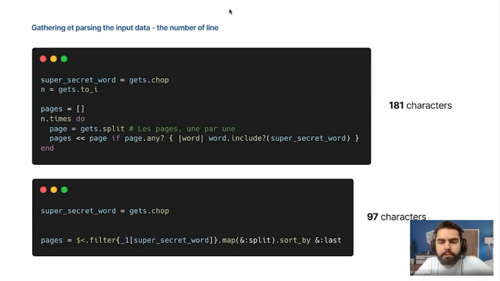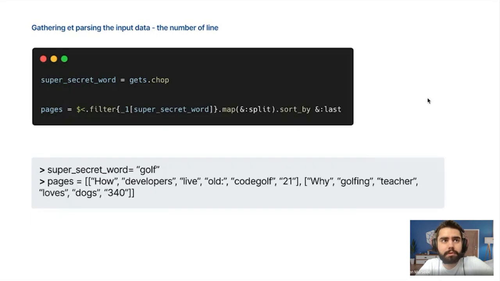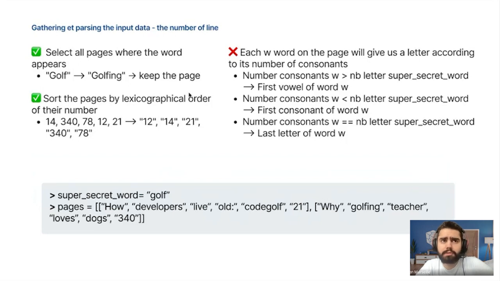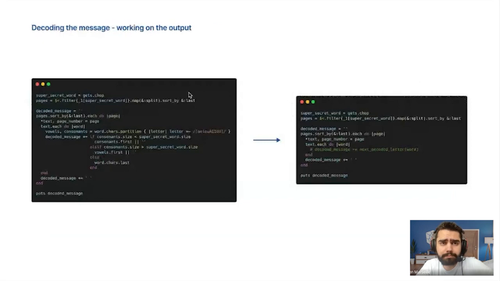So thanks to Sebastian, we managed to get rid of almost half of the characters, and we end up with this input. So we got in our super secret form the word golf, and we got this in our pages: the 2 pages which contain the golf keyword. We can realize now that just by processing the input, we have already answered 2 of the 3 instructions. And we now only have to finally decode the message.